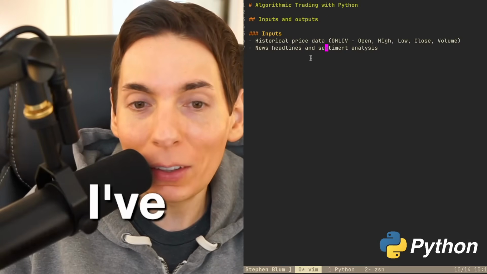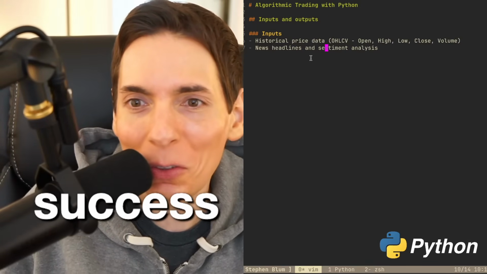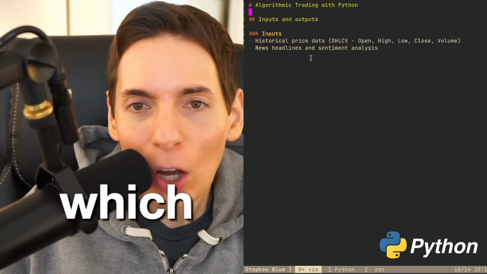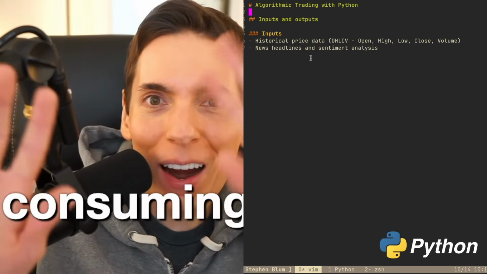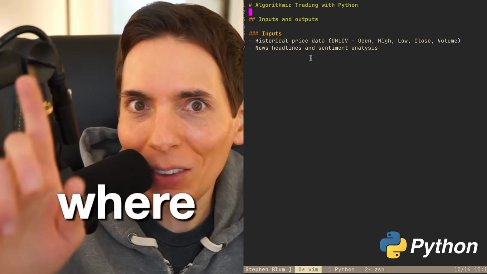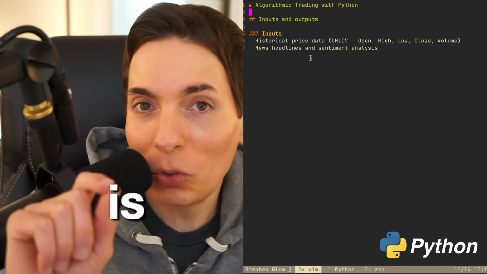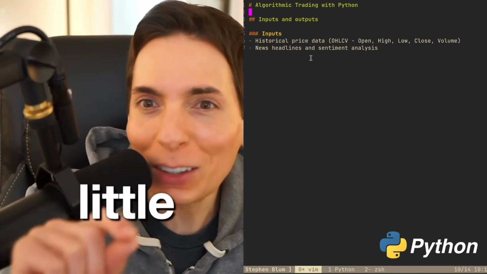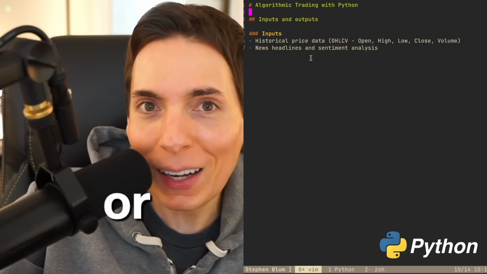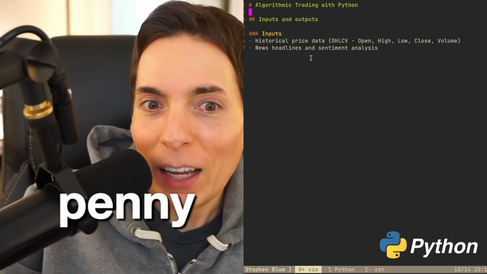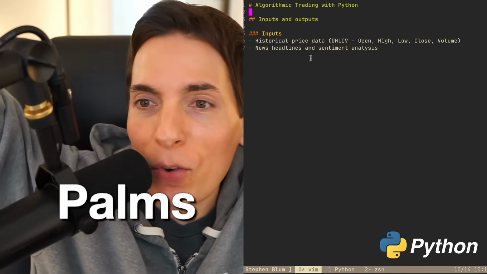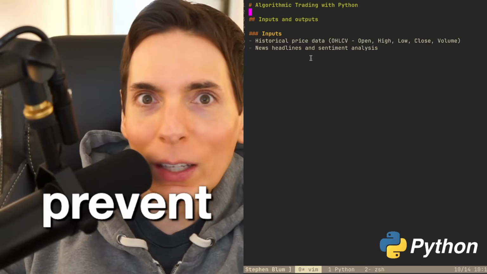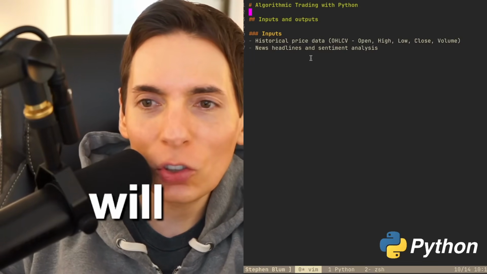I've been building these tools, and I've done them successfully in the past. Even gone and done, what do you call it, arbitrage, which was all consuming. Well, be warned. This is one of the things you've got to worry about. Once you start doing this and you start getting kind of good at it, and you get a little taste, even if you make two pennies or three pennies, maybe even one penny, it becomes everything. It totally takes over. So in order to prevent falling into that, I will probably just be working on